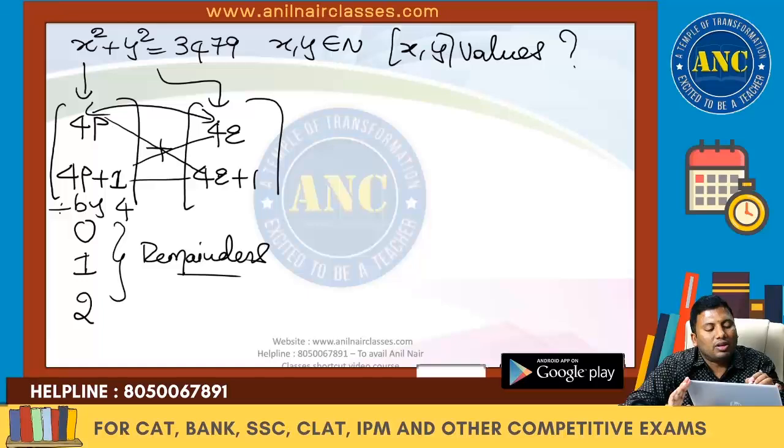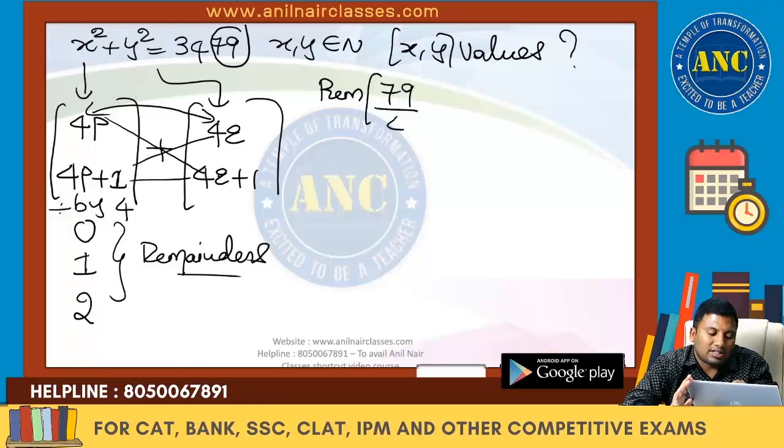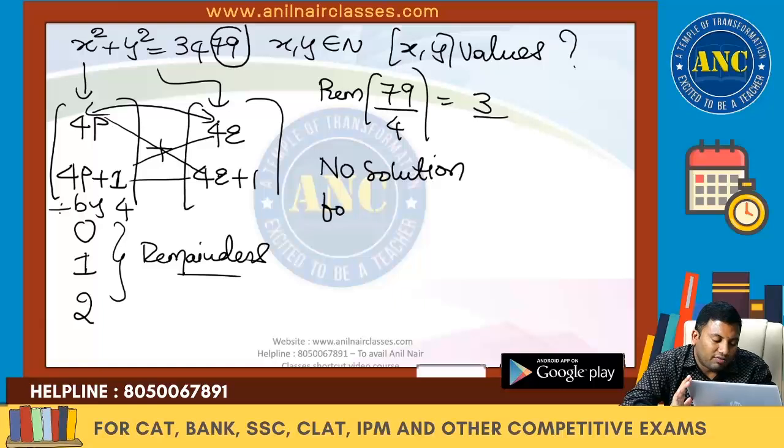But according to the right hand side, 79. 79 when divided by 4: 4 19s are 76. What is the remainder? 3. Remainders 0, 1, 2 are the only ones possible. So no solution for x comma y exists. I hope the idea is clear.